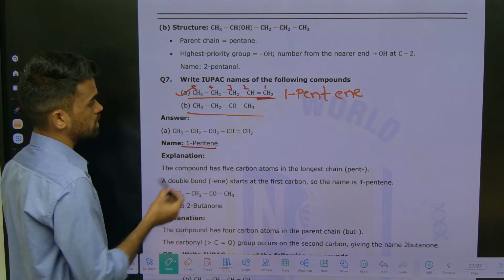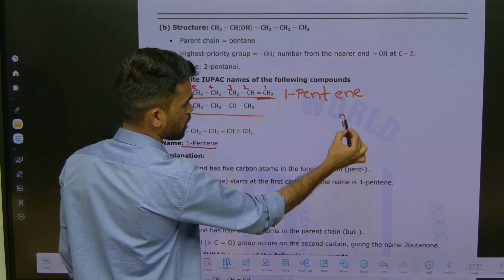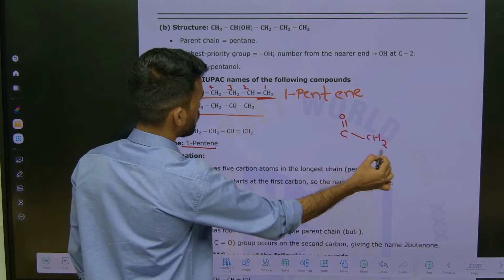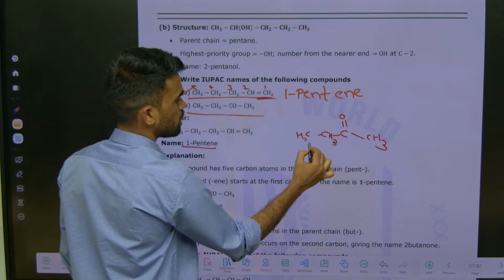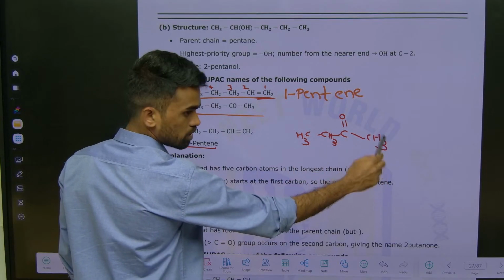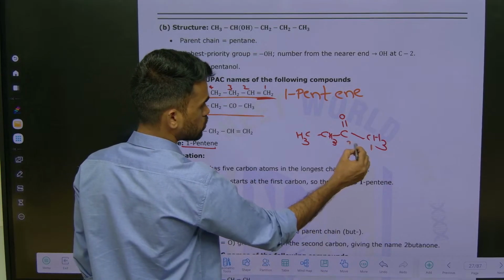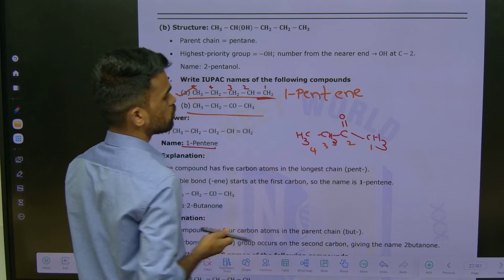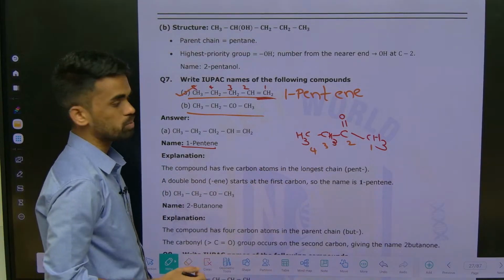Second compound, see, CO is there. So CO means it's a carbonyl group having a methyl group on one side and an ethyl group, CH2CH3, on the other side. So number it from the terminal side which gives the lowest number to the carbonyl group. 1, 2, 3, 4. So 4 carbons means but-. Second position carbonyl group is there. It's a ketone.